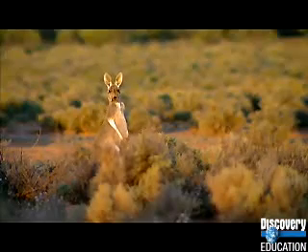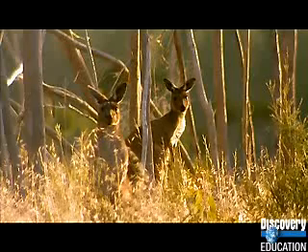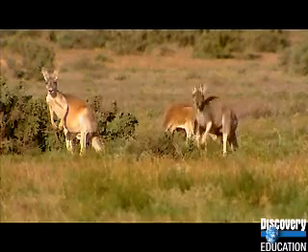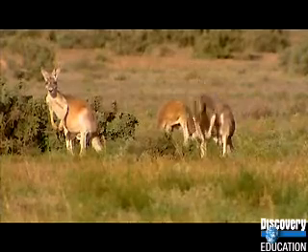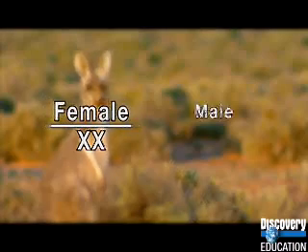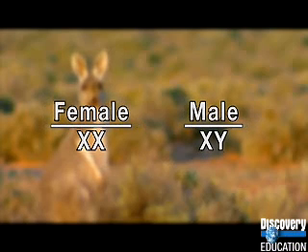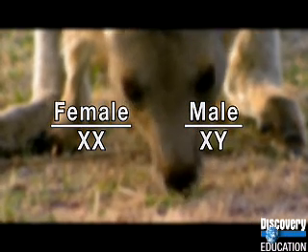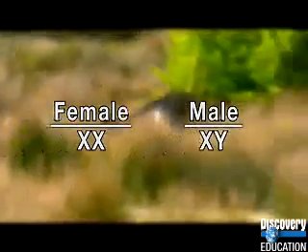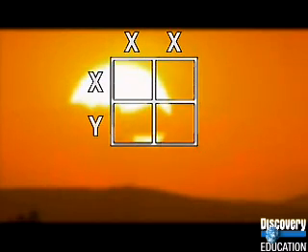Likewise for the gender of a joey. There are 2 possible outcomes, male or female. Like all mammals, kangaroos have 2 sex chromosomes. The female has 2 X chromosomes. The male has 1 X and 1 Y. Each offspring will inherit 1 sex chromosome from its mother and 1 from its father. We can make a table showing all the possible combinations.